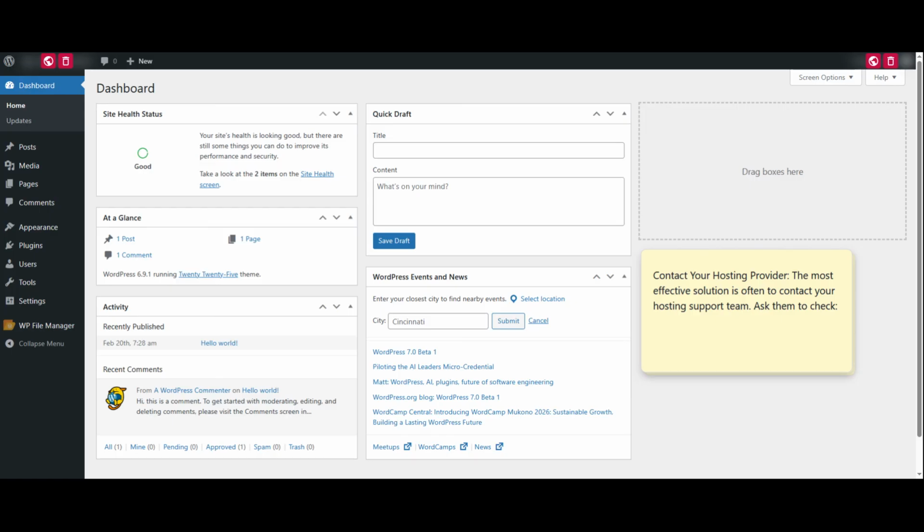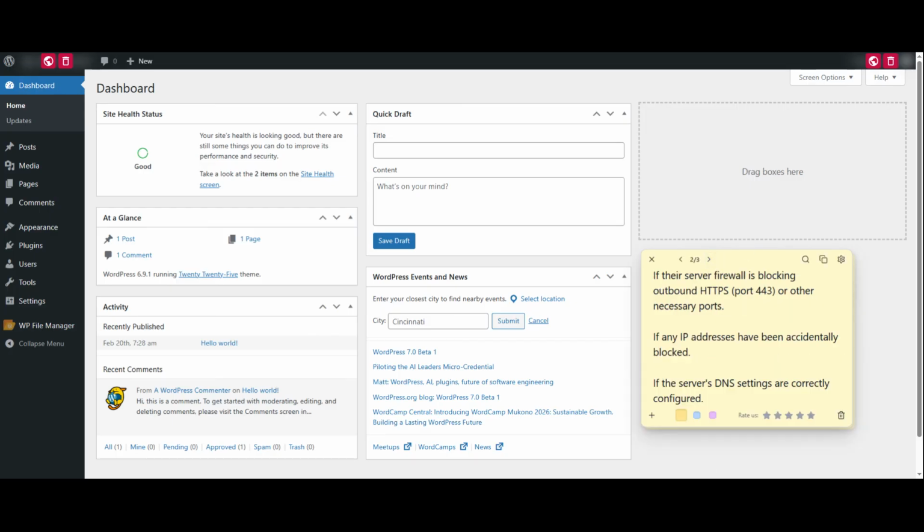Reach out to their support team and ask them to check whether the server firewall is blocking outbound HTTPS traffic on port 443 or any other required ports. Also ask them to confirm that your server's IP address hasn't been accidentally blocked. Many times hosts have strict firewall rules that prevent external communication, and they can quickly whitelist the necessary connections for you.